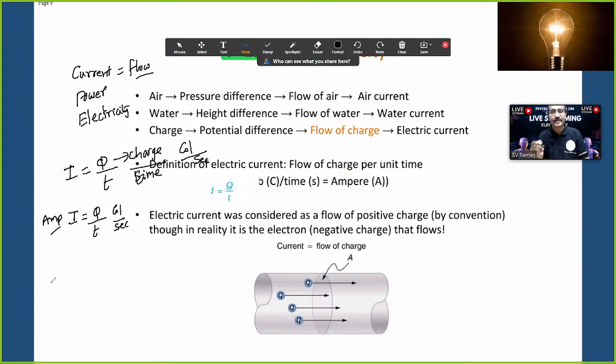Now the CBSE will ask a question: define 1 ampere. 1 coulomb by 1 second.